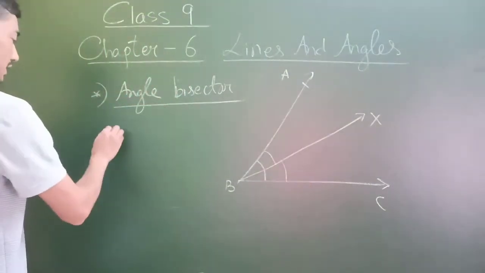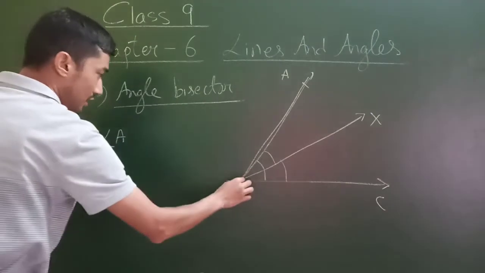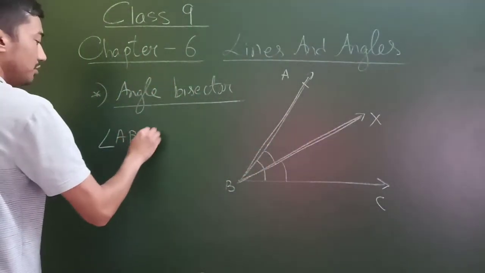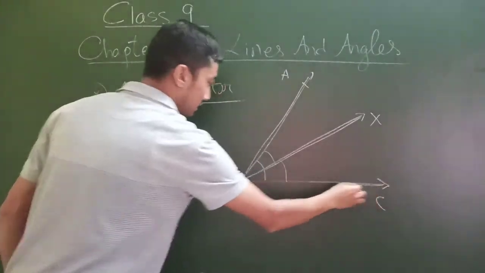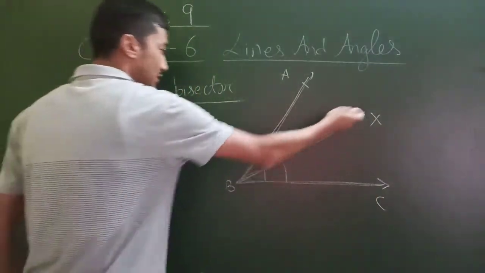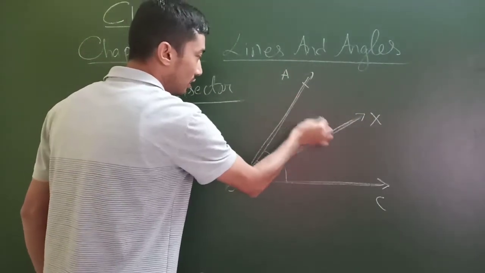If angle ABX is equal to angle CBX, that means this ray BX has cut the angle ABC into two equal parts.